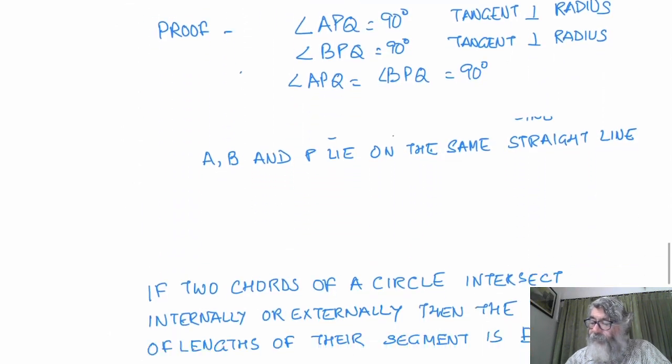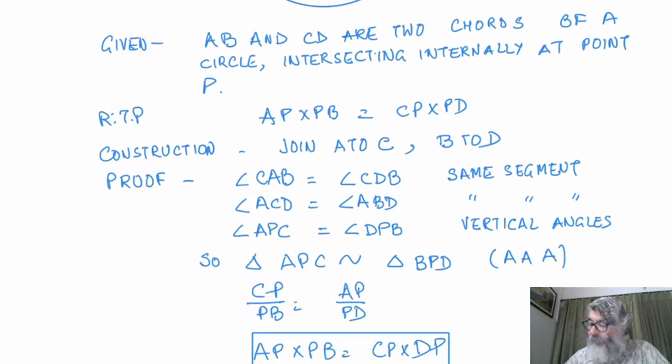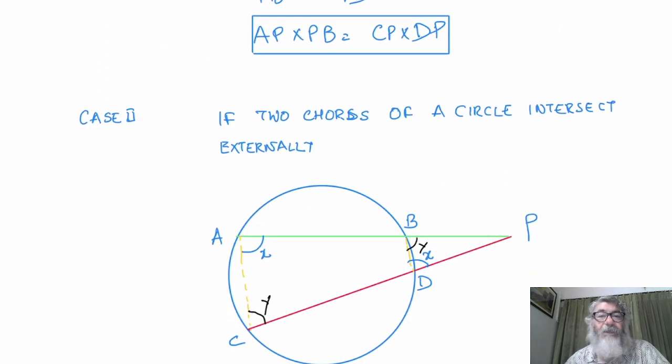In the next theorem, we said if two chords are intersecting each other internally or externally, then the product of lengths of their segments is equal. So PA into PB is equal to PC into PD. Similarly, if they were cutting each other externally, then the same thing was happening. And here we were using the properties of similar triangles. We are proving the two triangles to be similar.